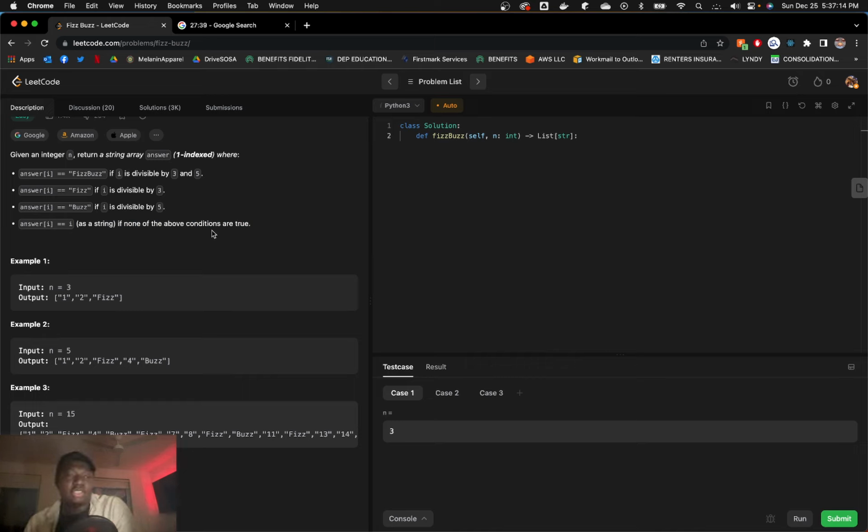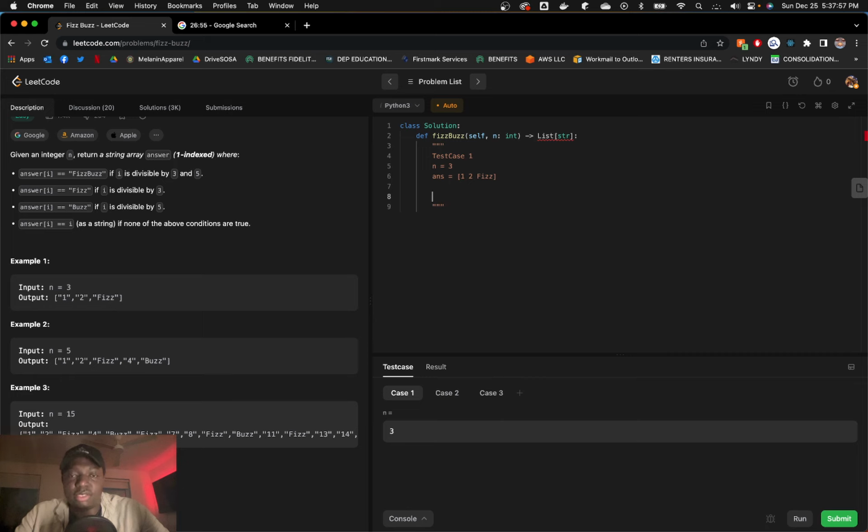So given, let's take an easy one and we'll do a hard one to see if our code gets better. So given the integer 3, n equals 3. Let me try this on the console, right? Because in an interview, especially for a remote job, I can't do my whiteboard without showing it. I'll call it test case 1, where n is equal to 3, and our answer should be 1, 2, and Fizz.